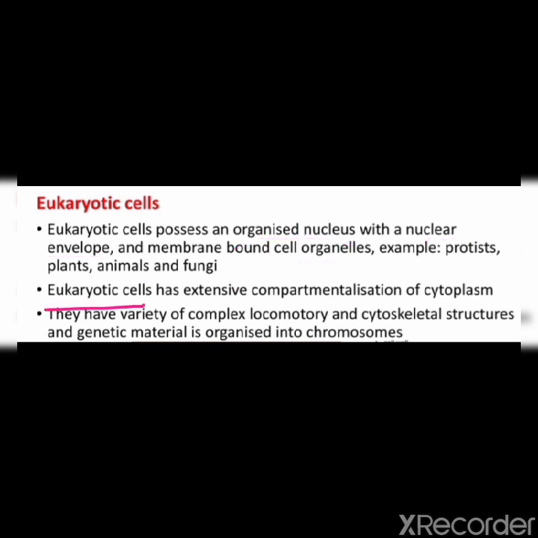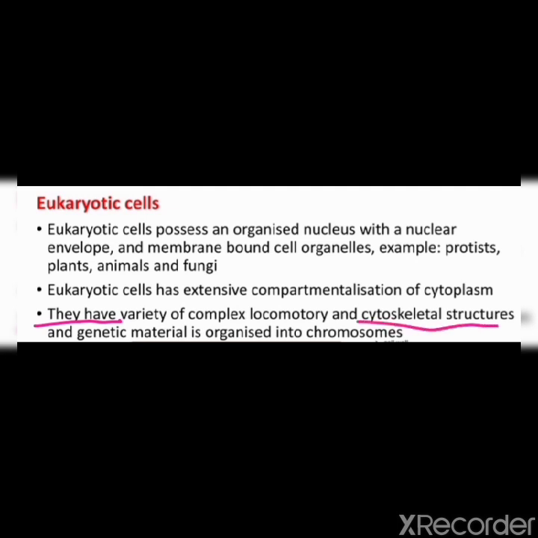Eukaryotic cells have extensive compartmentalization of cytoplasm, which means organelles in eukaryotic cells live and work in separate areas. Clear, children? Organelles live and work in separate areas within the cell in order to perform their specific functions more efficiently. They have a variety of complex locomotory and cytoskeleton structures.